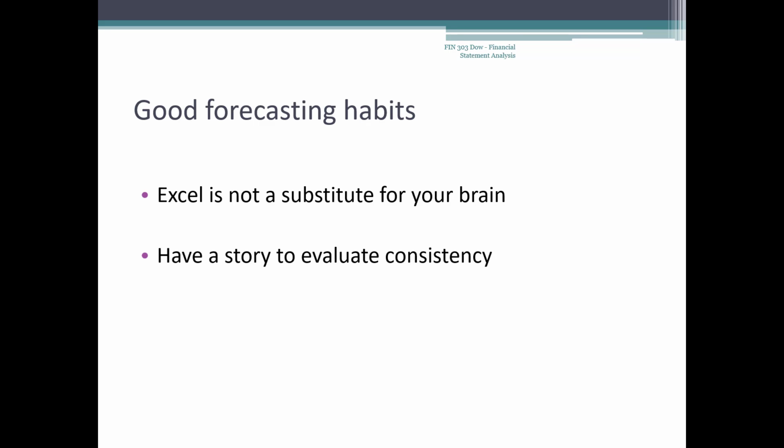One way to do this is to have a story for how consumers and competitor firms must behave for the forecast to come true, and then question whether this behavior seems reasonable. Since forecasts include a number of different assumptions, it's important to perform sensitivity analysis, which involves changing the assumptions to see how the forecast changes. For example, assume that sales grow more slowly than expected, and see if that puts stress on the company's cash position. We'll discuss sensitivity analysis in more detail in the section of the course on capital budgeting.